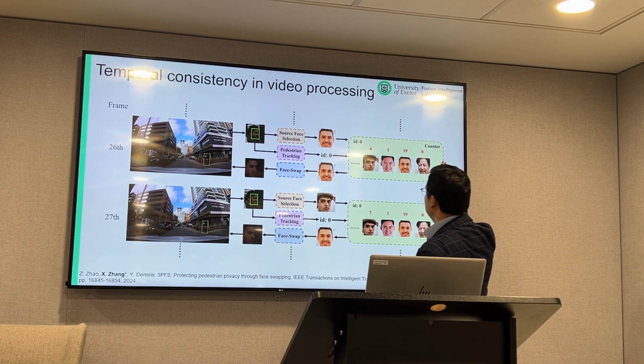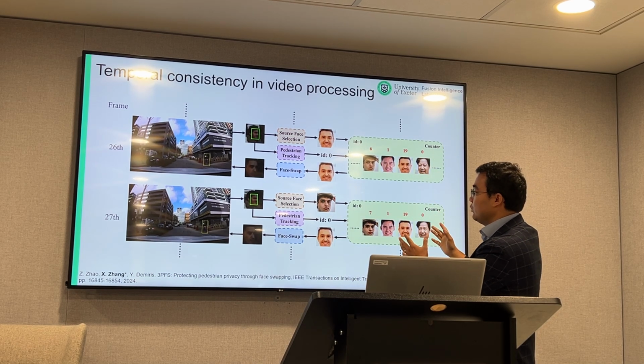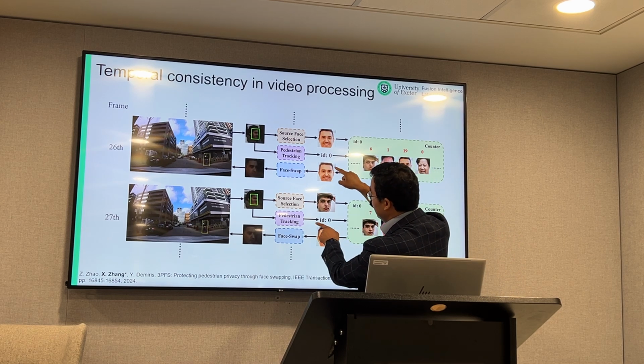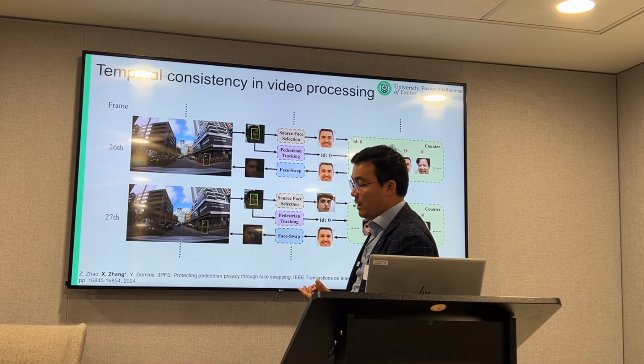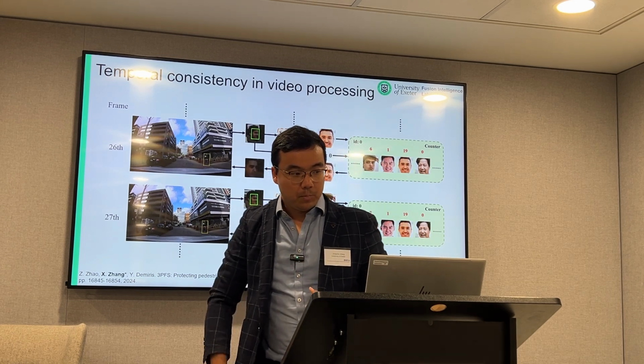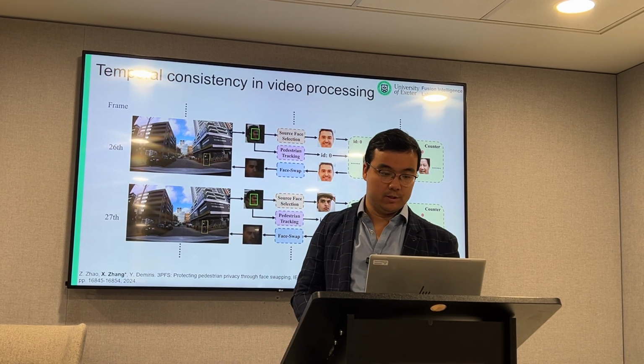But by using this counter and this algorithm, we can make sure we select the same source face for the swapping. So in this way, we can make sure the face swapping in the whole video is consistent.